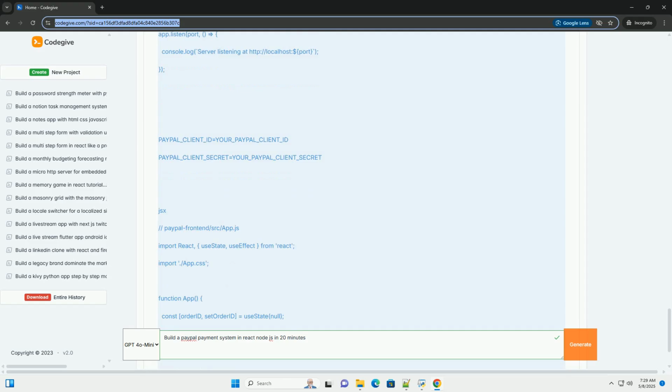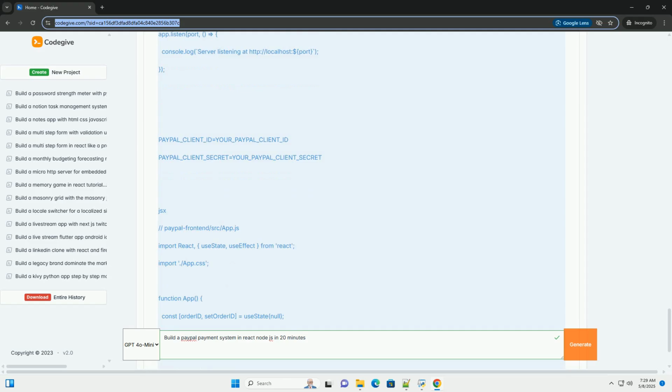Frontend, React. Create a file named paypal-frontend/src/App.js. Update your React app to use environment variables by creating a .env file in the PayPal frontend folder. 4. Run the applications. 1. Backend. 2. Frontend.